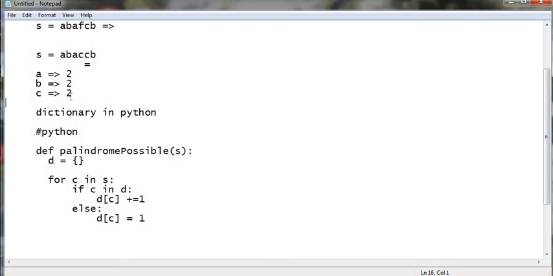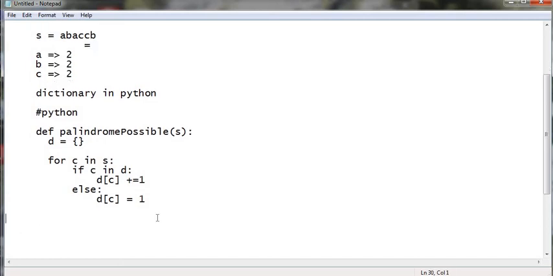With this piece of code, this is done. Now next we need to check if each count is even or odd. We will scan the dictionary for values. This is the key, this is the value, and we are more interested in the values. For v in d.values. Before that I would maintain a counter for odd values equal to 0. How do you check if it is even? If v mod 2 is equal to 0, this means it's even.